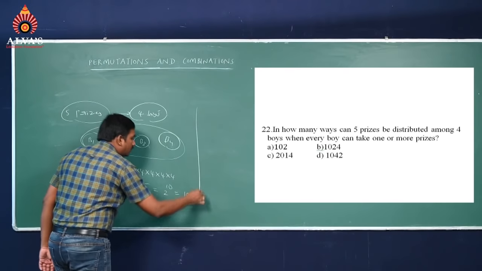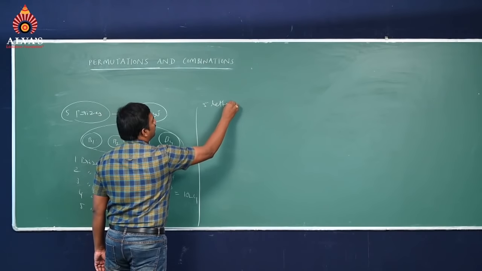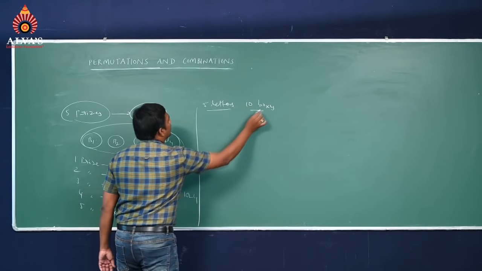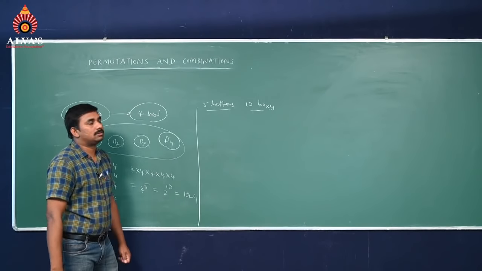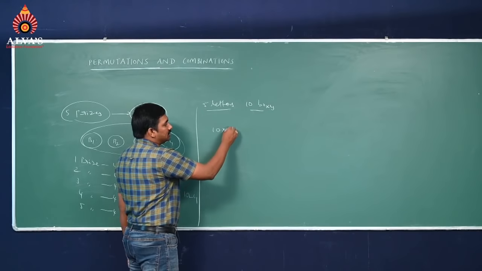Not only this, one more question we can follow. That is, 5 letters to 10 letter boxes. So 5 letters have to be posted by a person in 10 letter boxes. How many ways can he post? The first letter has 10 chances, 10 post box chances, and the second letter has 10 chances.